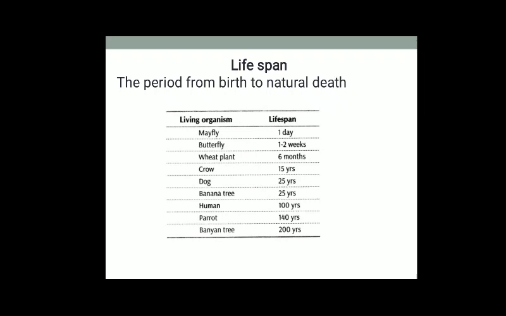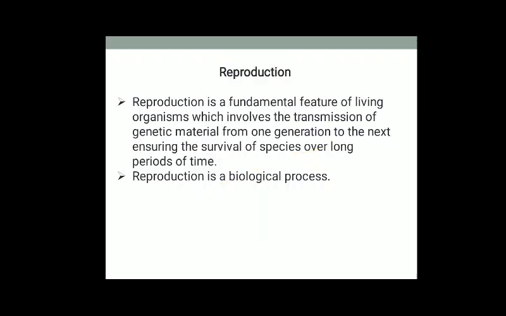The mayfly is an organism which has the shortest lifespan. So every organism has to die someday. If the organisms are dying, how have they existed for several long years? That is why the concept of reproduction comes into the picture.